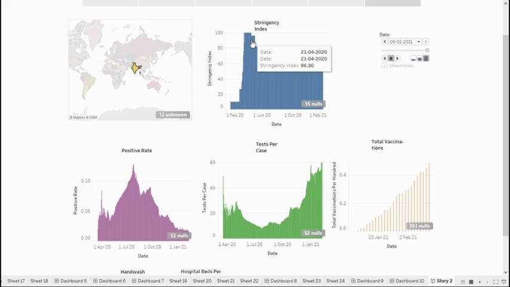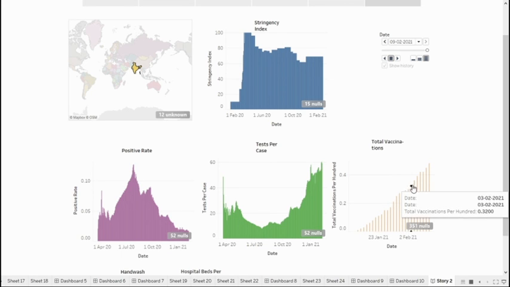And we see that the vaccination began around the month of January, and it's increasing over time. And we also see that if we consider January, the positive rate is decreasing since then. It's gradually decreasing as total vaccination increases.